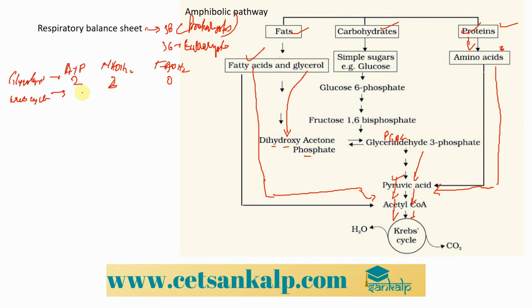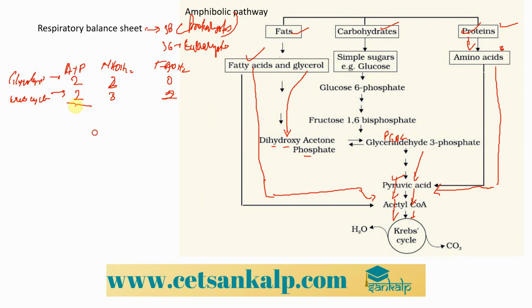Similarly in the case of Krebs cycle, we get only 2 ATP if we consider 2 pyruvate molecules entering the Krebs cycle, because we are getting 2 pyruvate molecules from glycolysis of a single glucose. So we are getting 2 ATP over here, and we have 8 NADH2, and we get only 2 FADH2 from 2 pyruvate molecules, right? So what is the total number over here?